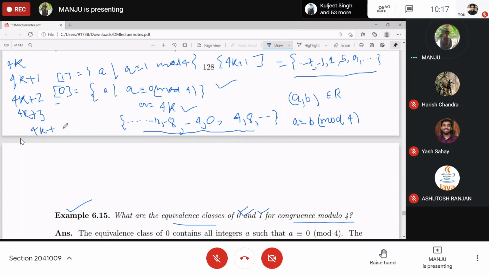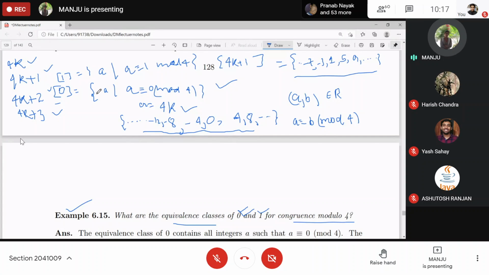4k plus 4. But 4k plus 4 is exactly the same as multiples of 4, right? So the equivalence class of 4 is the same as the equivalence class of 0. The equivalence class of 5 is the same as the equivalence class of 1. The equivalence class of 6 is the same as that of 2. The equivalence class of 7 is the same as that of 3. Then again 8 is the same as 4k, and so on.